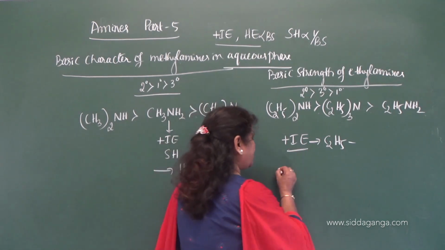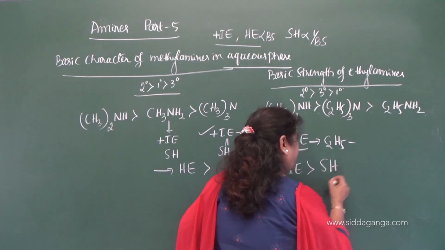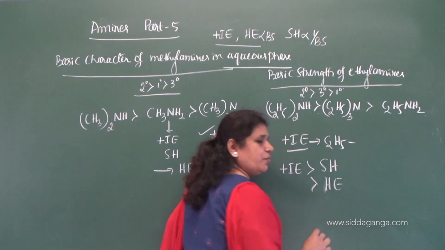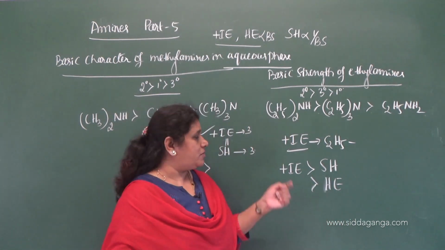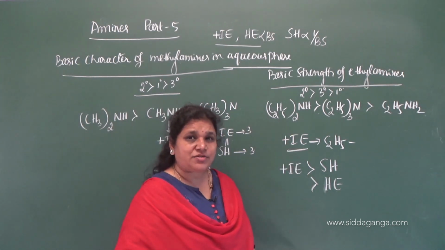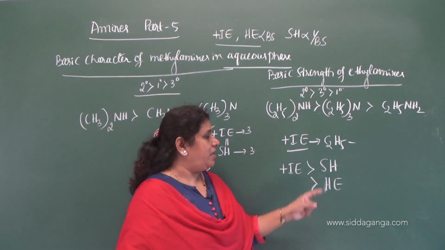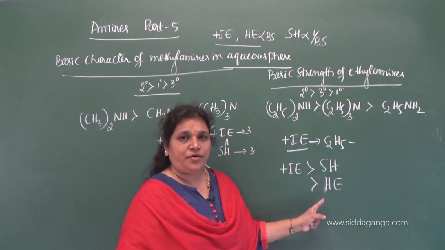And this positive inductive effect overcomes even steric hindrance and the hydration effect. So the positive inductive effect of the ethyl group predominates over steric hindrance and the hydration effect, that you have to remember.